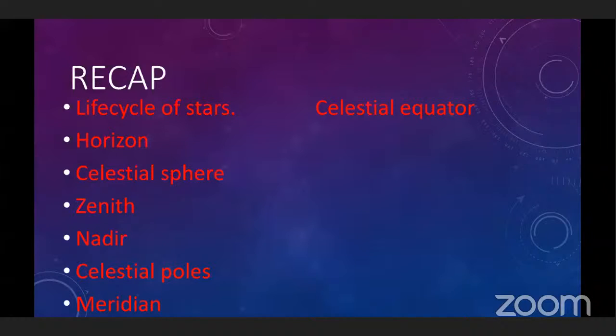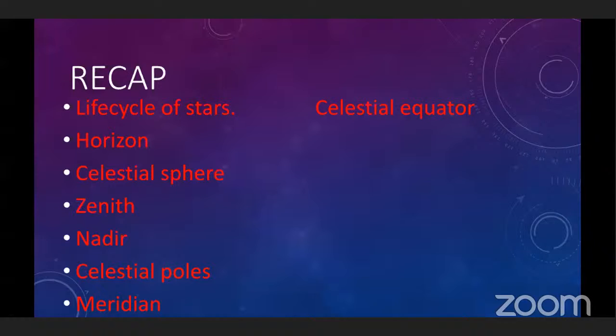Next point is celestial poles. If we extend the axis of rotation of Earth in the north and south direction, it will penetrate the celestial sphere at two points, and they are called the celestial north pole and celestial south pole.